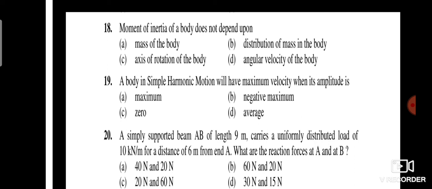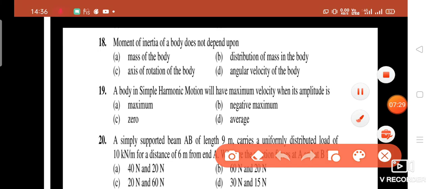18th, moment of inertia of a body does not depend upon, you have four options. A, mass of the body, B, distribution of mass in the body, C, axis of rotation of the body, D, angular velocity of body. So guys, your right answer is D, angular velocity of body.